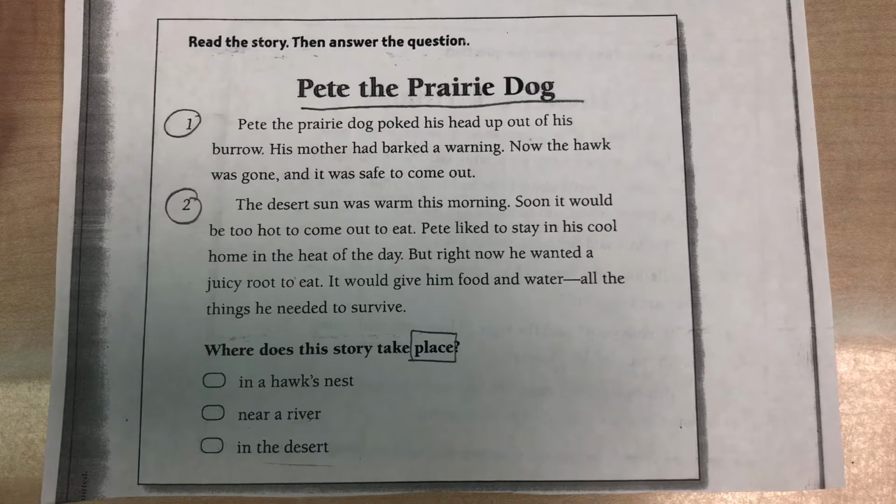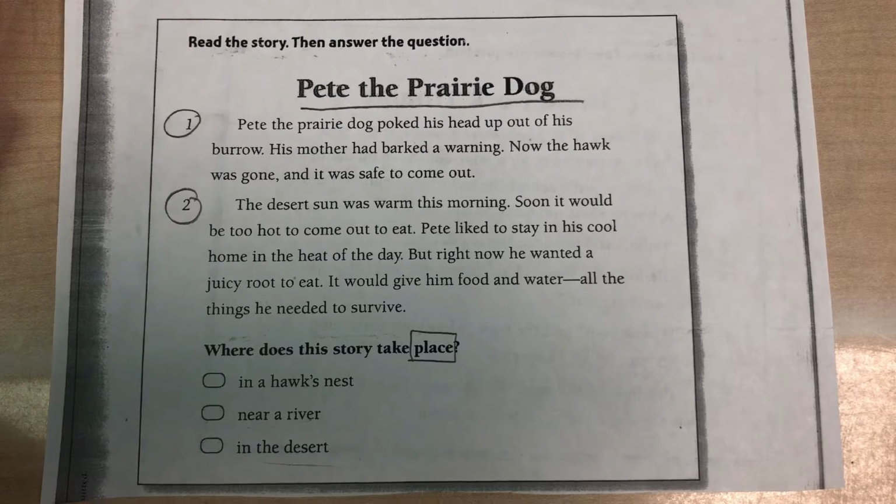Pete the Prairie Dog. Pete the Prairie Dog poked his head up out of his burrow. His mother had barked a warning. Now the hawk was gone, and it was safe to come out. The desert sun was warm this morning. Soon it would be too hot to come out to eat. Pete liked to stay in his cool home in the heat of the day, but right now he wanted a juicy root to eat. It would give him food and water, all the things he needed to survive.